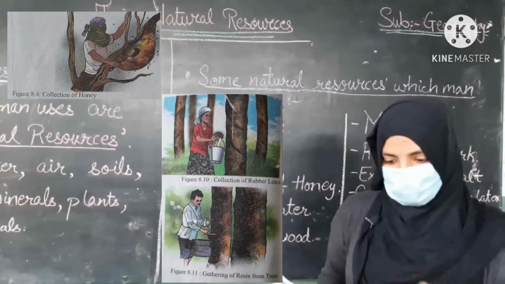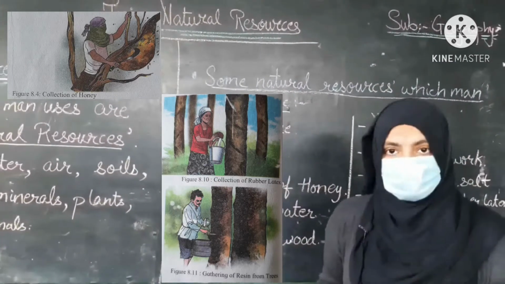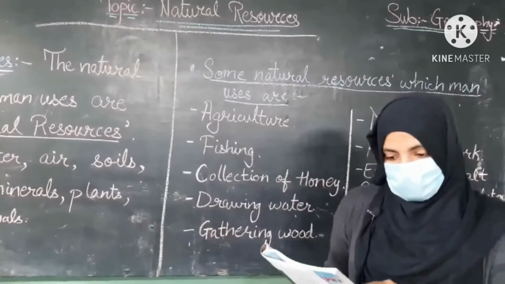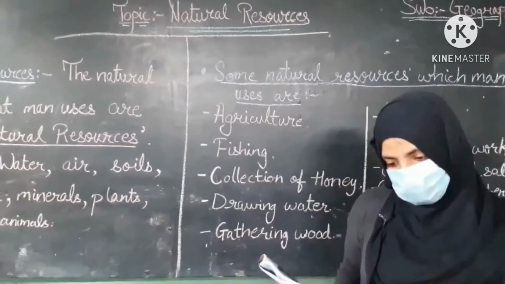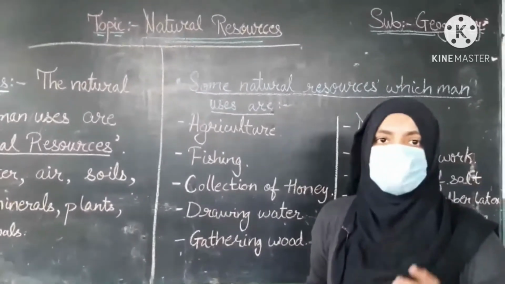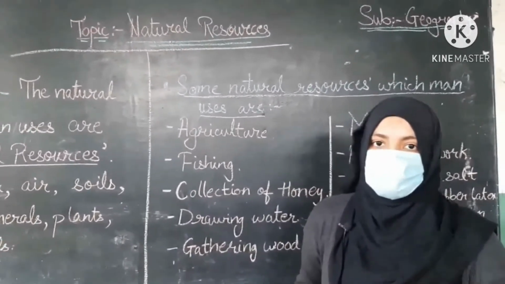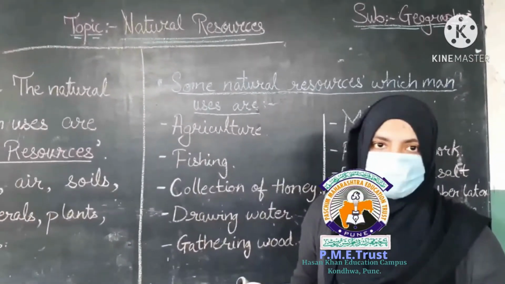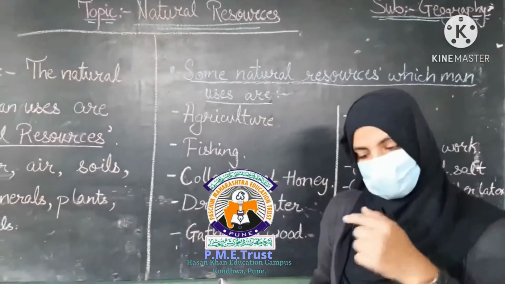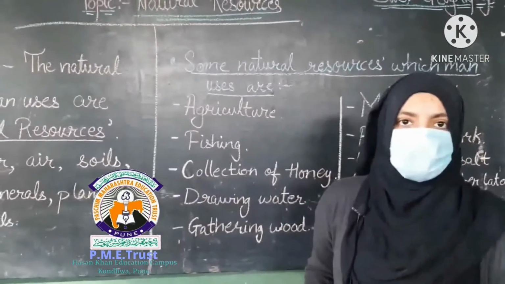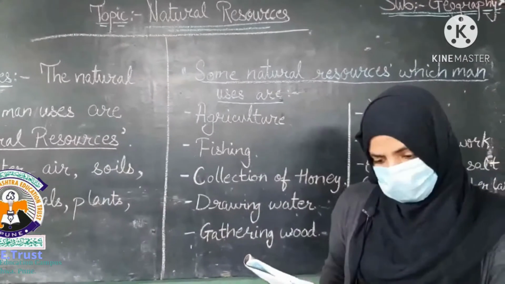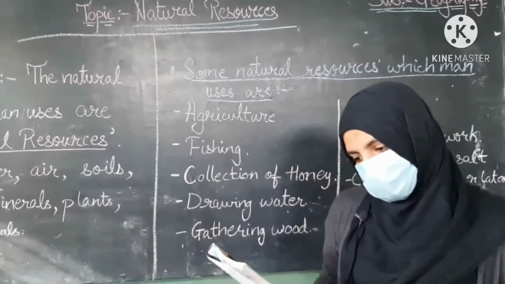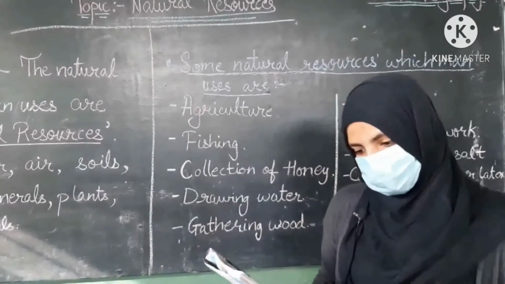Now rubber latex is collected from the trees. Rubber we get from the trees. These are all to fulfill our needs, not for the nature, but for us. We take it from nature to fulfill our needs. We collect various products from plants in nature. These are various plants and land surfaces.